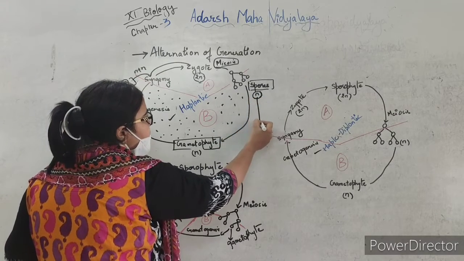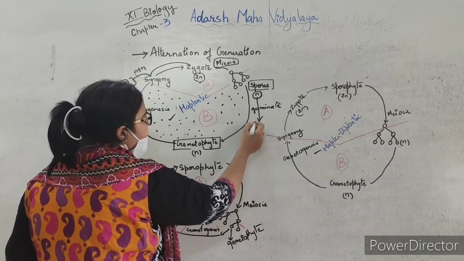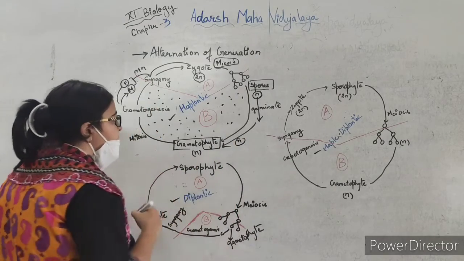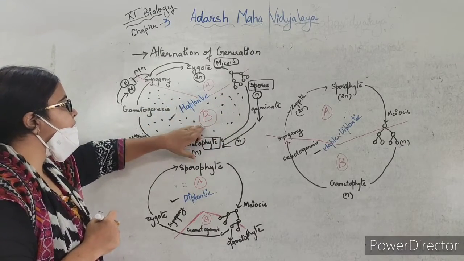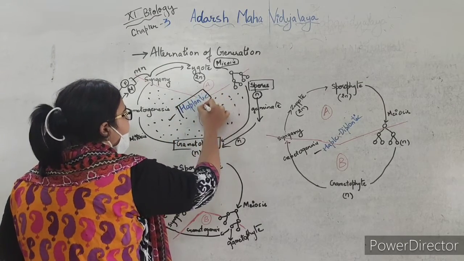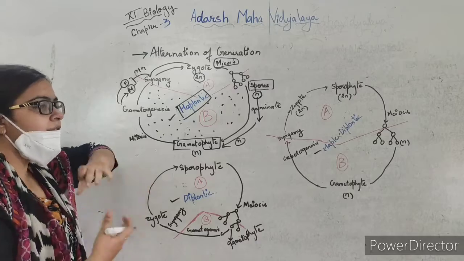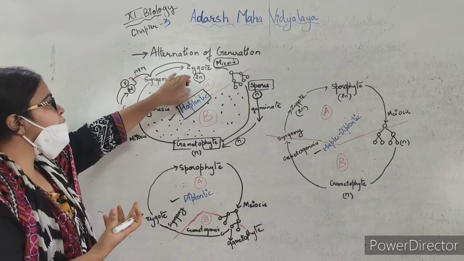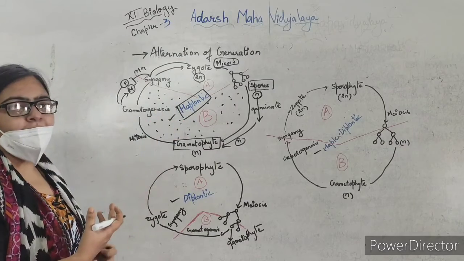Now when these spores germinate, they will produce the main plant body, that is the gametophytic, haploid plant body. As the main phase in the life cycle of these organisms is the gametophyte, we call it the haplontic life cycle. You can see here that the gametophytic and sporophytic phases alternate with each other, so we call this alternation of generation. Here the sporophytic stage is single-celled and the main plant body is the gametophyte.